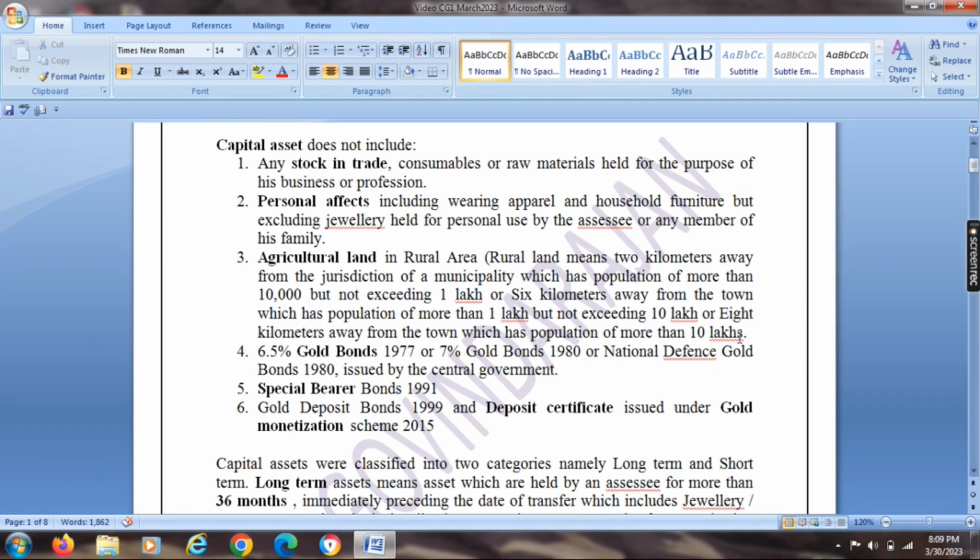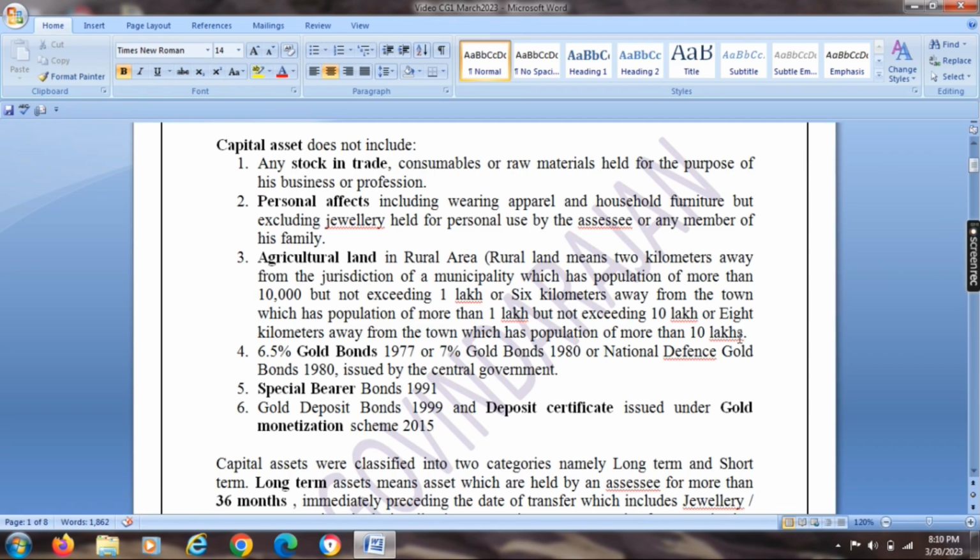Next one, 6.5% gold bonds issued in the year 1977, 7% gold bonds issued in the year 1980, or National Defense Gold Bonds issued in the year 1980 by the central government were all not treated as a capital asset. And special bearer bonds issued in the year 1991, gold deposit bonds issued in the year 1999, and deposit certificates issued under the Gold Monetization Scheme 2015. These assets are excluded from the capital asset. Any profit or loss arising by sale of these assets was not taxable under capital gain.